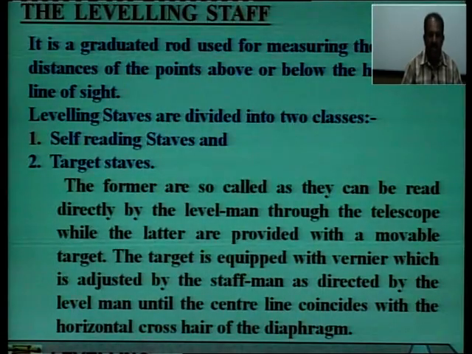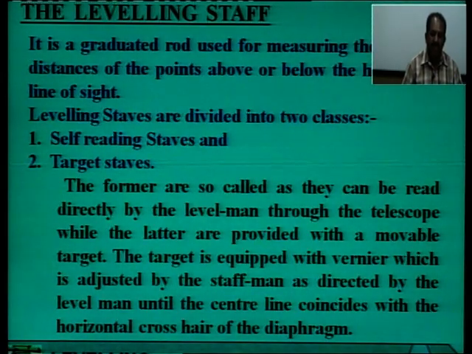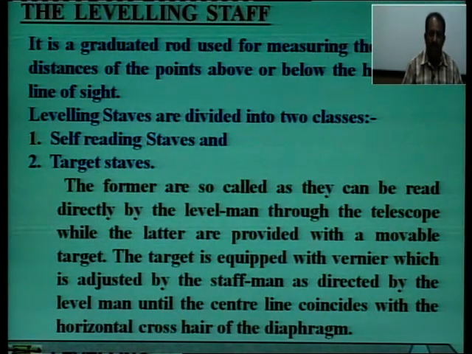So, there is the leveling staff. I have just told you this is a graduated rod over which graduations are inscribed, and it is used for measuring the vertical distances of the points above or below the horizontal line of sight. So, this is called a leveling staff.